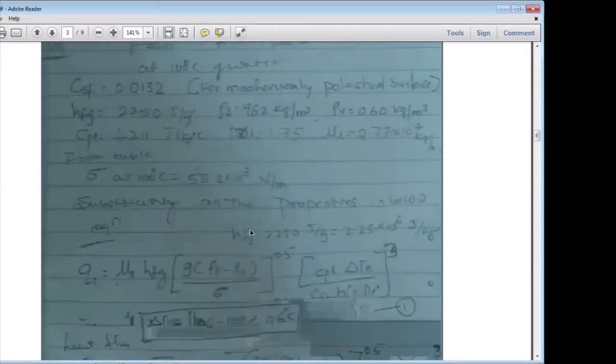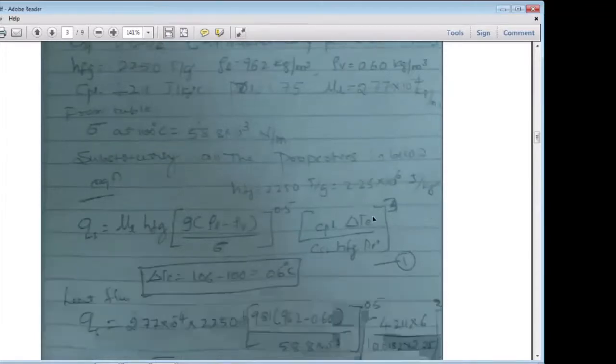So which is also available in the data handbook. Substitute all these properties in the below equation, which is the critical flux calculation. Don't get confused: one is critical, so the critical heat flux will be different, and this one is simply the heat flux at the properties of the water. Understand? So this is simply the heat flux calculation.